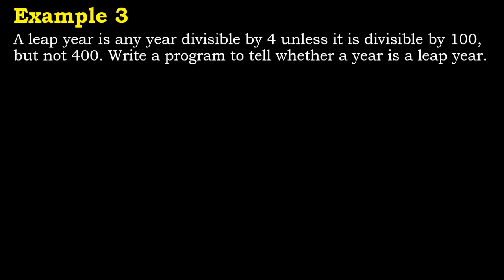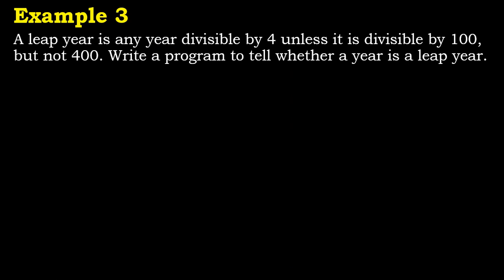Okay, so let's see another example, a simple example. We all know what leap years are, everybody knows what a leap year is. We are saying a leap year is any year divisible by 4 unless it is divisible by 100 but not 400. So if we pick a year, if that year is divisible by 4 and that year is not divisible by 100, then it's a leap year.